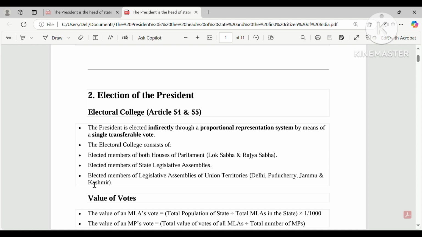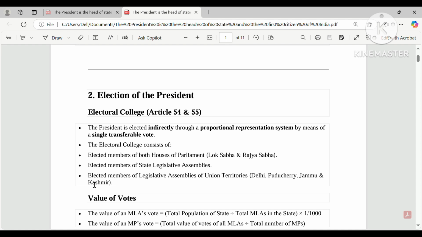Then the elected members of these 3 participate in the election of the president. So basically we now know who can participate.